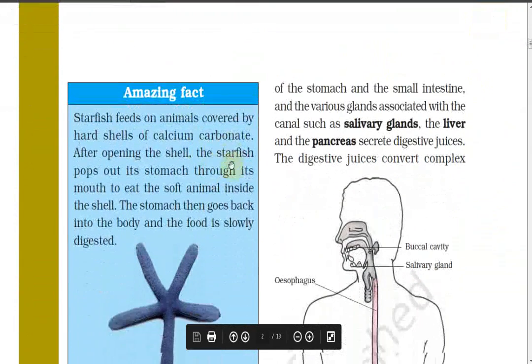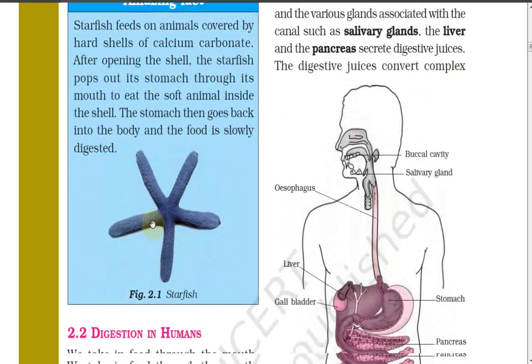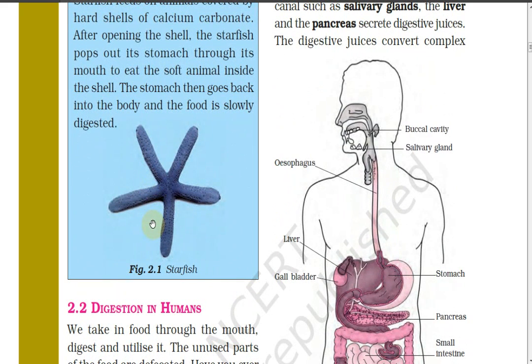Now, one amazing fact is here: the starfish feeds on animals covered by a hard shell of calcium carbonate. After opening the shell, the starfish pops out its stomach. It means the stomach pops out of the body of the starfish through its mouth and eats the soft animal inside the shell. The stomach then goes back into the body and the food is slowly digested. So there are different ways of taking up food.